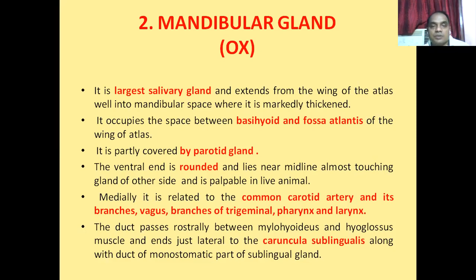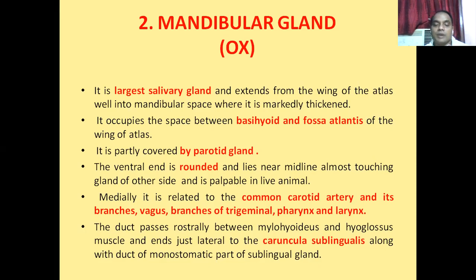Now, the duct. The duct of the mandibular salivary gland is called Wharton's duct. This duct passes rostrally between the mylohyoid and the hyoglossus muscles. In morning classes, I discussed the hyoglossus muscle. This hyoglossus muscle is situated near the root of the tongue, on the lateral aspect of the root of the tongue, and it inserts into the root and the body of the tongue.